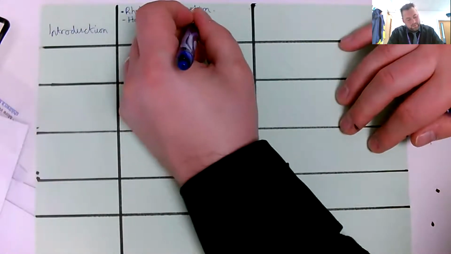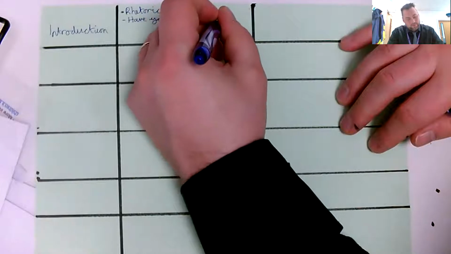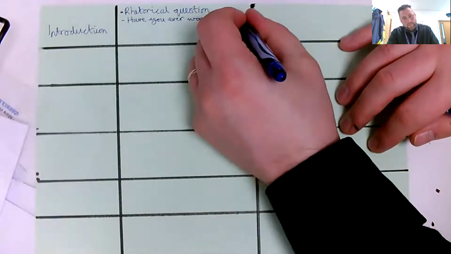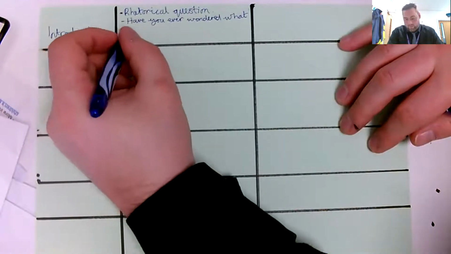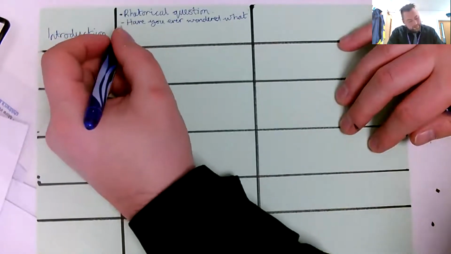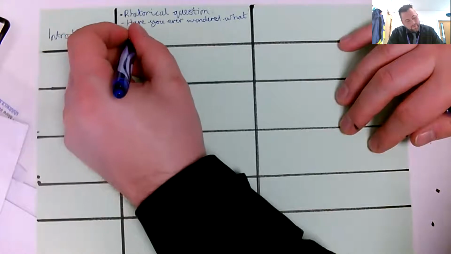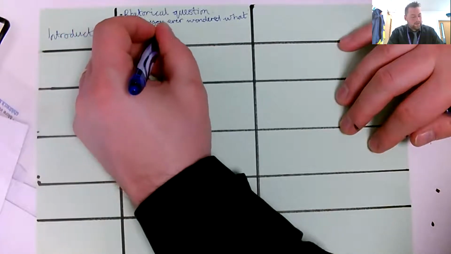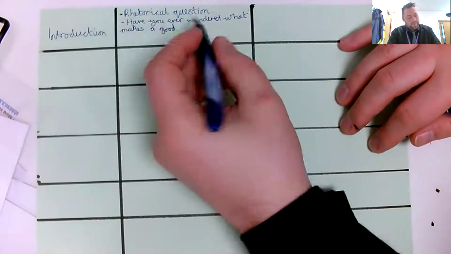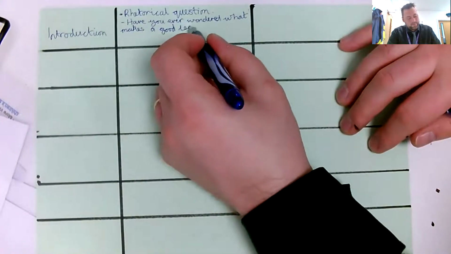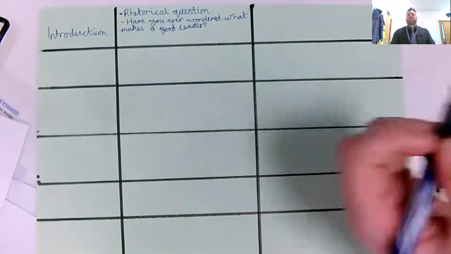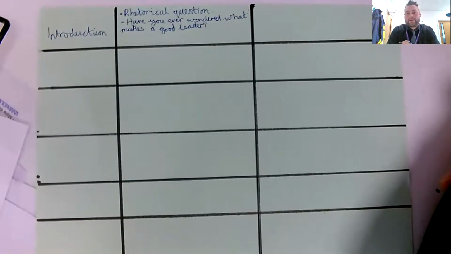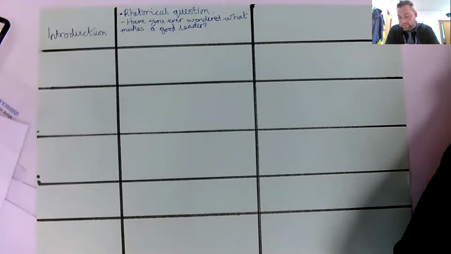Sorry, I'm left-handed. You won't be able to see. Let's try and write like that. Leader, question mark. Okay, so we've got a rhetorical question in our text map there, and we've put it down as well.